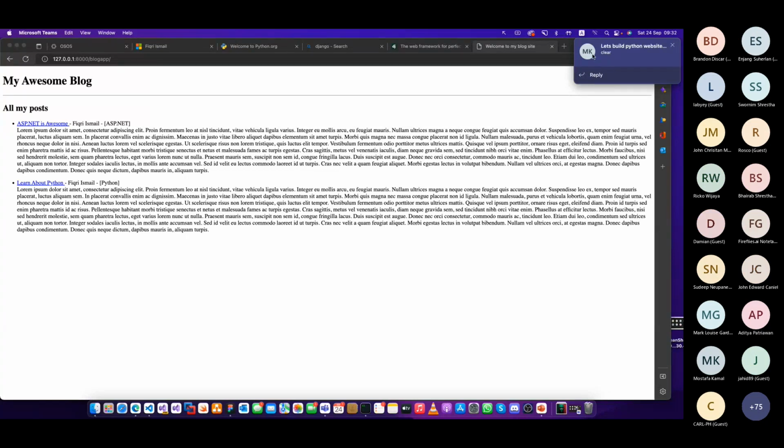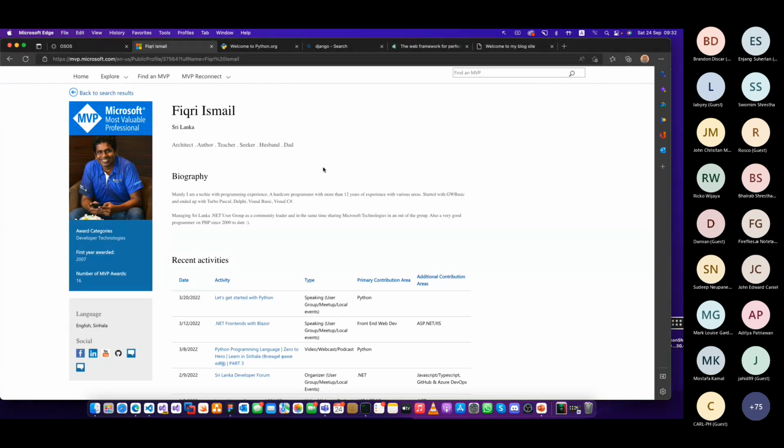So to start with, my name is Fikri Ismail and I am a Microsoft MVP for developer technology. I was awarded in 2017 and have been awarded 16 times for my contribution. I'm a developer on Python, and if you see my contributions here, I'm mostly on .NET frameworks, and I work with Python as well. Apart from that, I am working with Power Platform, on Power Apps and Power Automate. That's another area I work on.